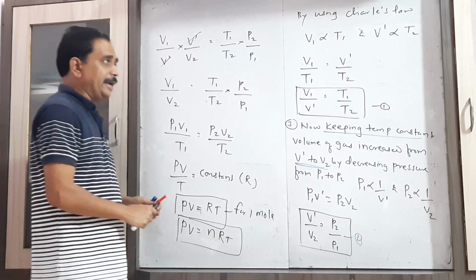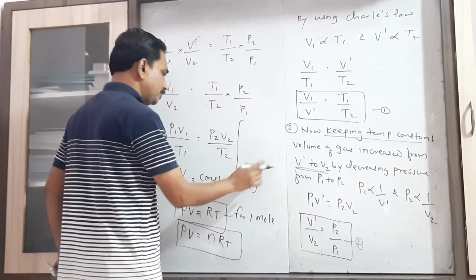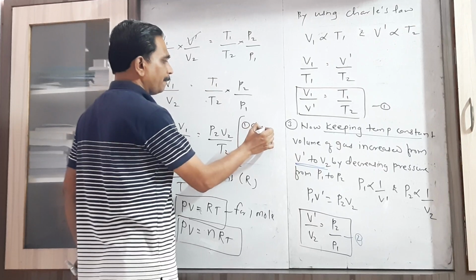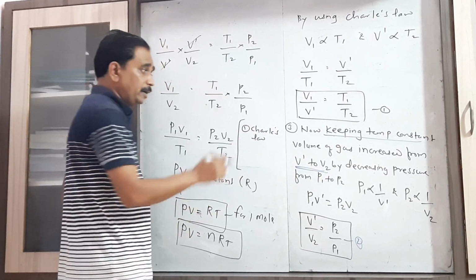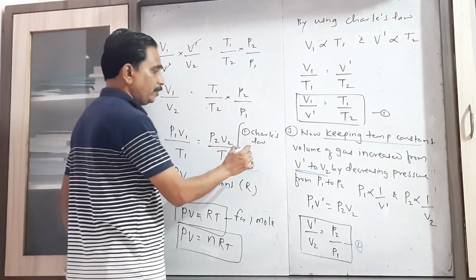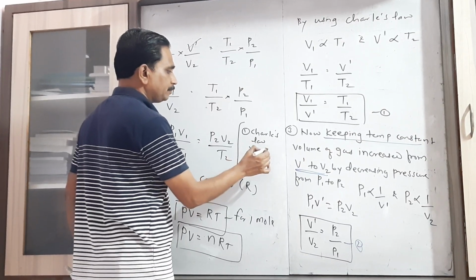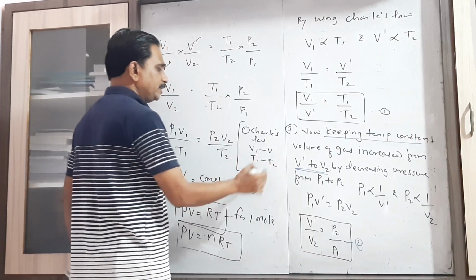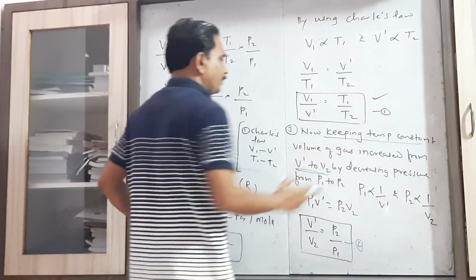So keep in mind, in order to derive this ideal gas equation, these are the steps that should be remembered. The first one, use Charles' law. It means by considering pressure constant, you have to change volume from V1 to V dash by increasing temperature from T1 to T2, and from that we write this first equation.